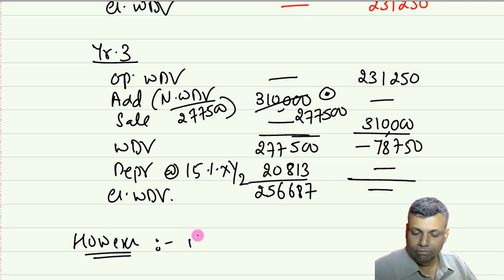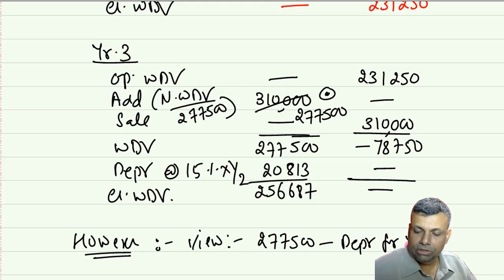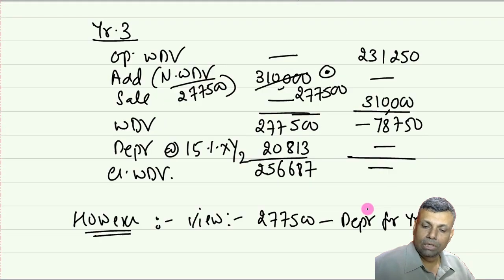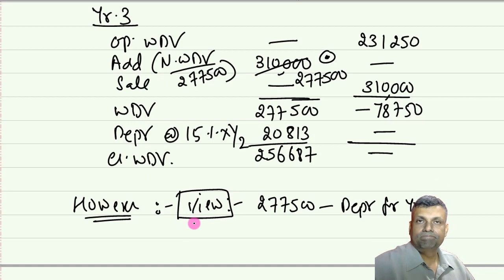So a different opinion which also exists is 277,500 minus the depreciation for year number 2. That could change your notional WDV. This is also a view which already exists.